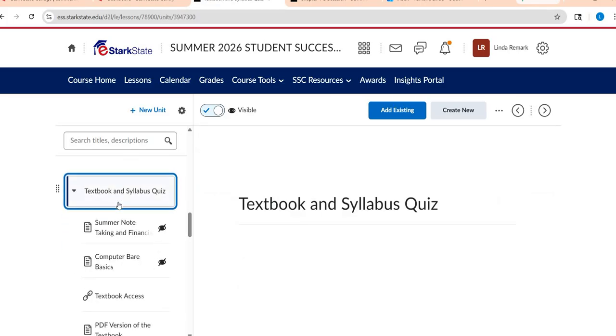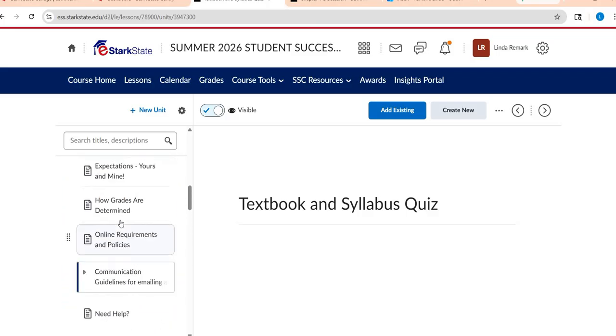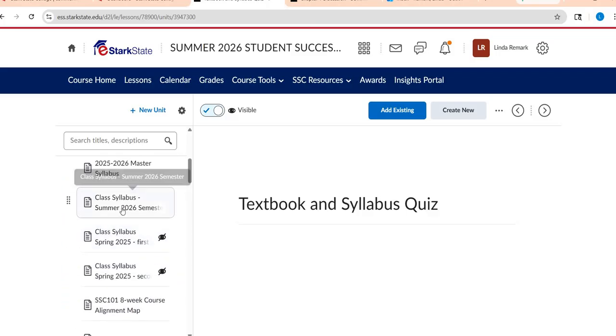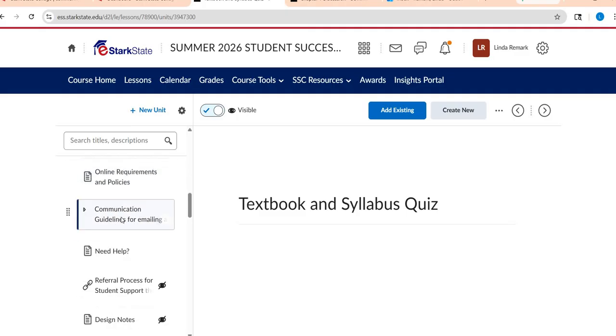All right, so as we go down here, something else I want to point out, you do have a syllabus quiz that you need to take before you will be able to access and work on week 1 assignments. So when you get in here, you are more than welcome to have our syllabus from up here open in another window, or if you printed it off.